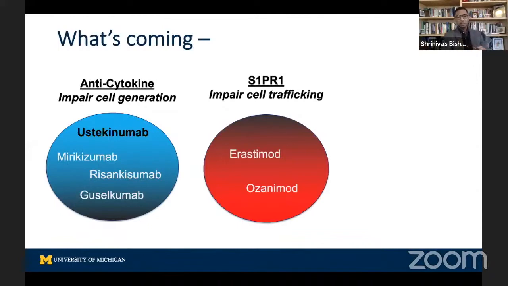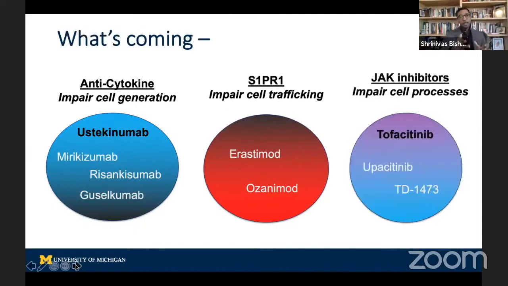They have some issues with them, and then the JAK inhibitors, again, more drugs that are coming through, impair intracellular processes. But just think, you have an intestinal barrier, bacteria come across the intestinal barrier and activate your cells. A simple way to think about how these drugs work in IBD is they just stop steps along that process. So you can stop your pathogenic cell from forming, you can stop it from moving someplace, and then you can stop what's going on inside the cell. And that's what these agents do.